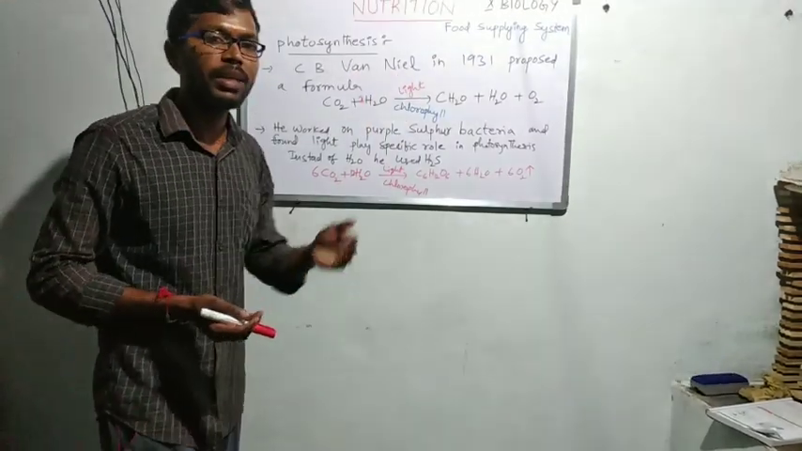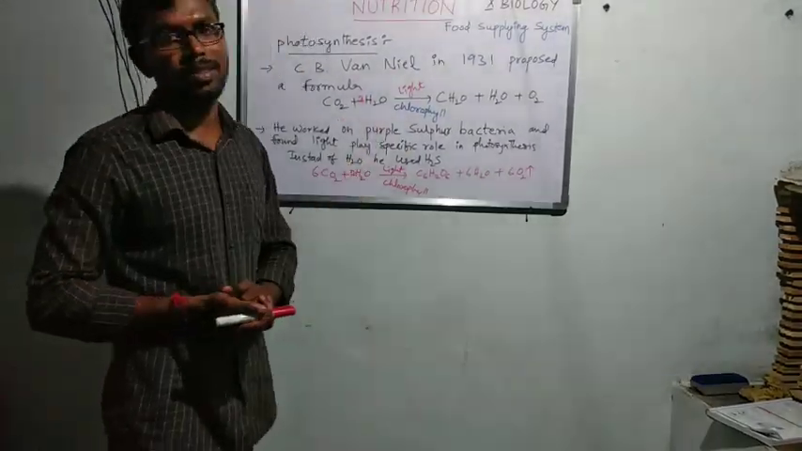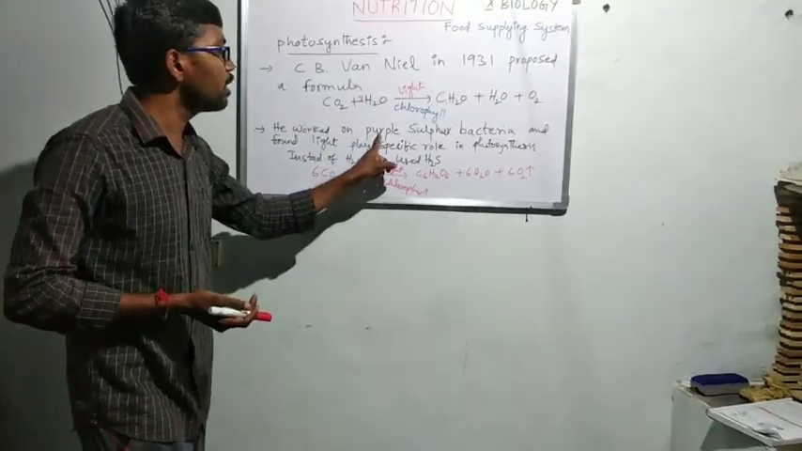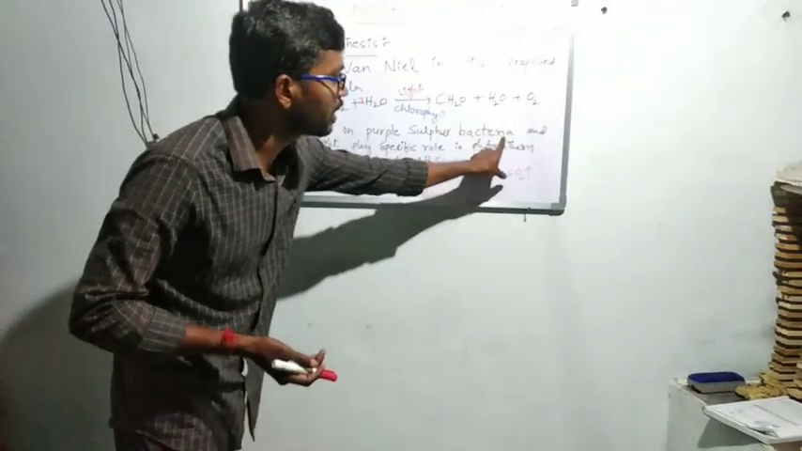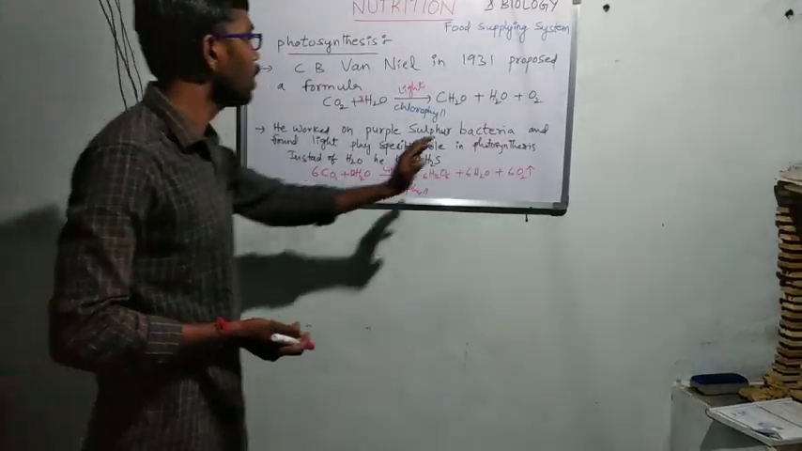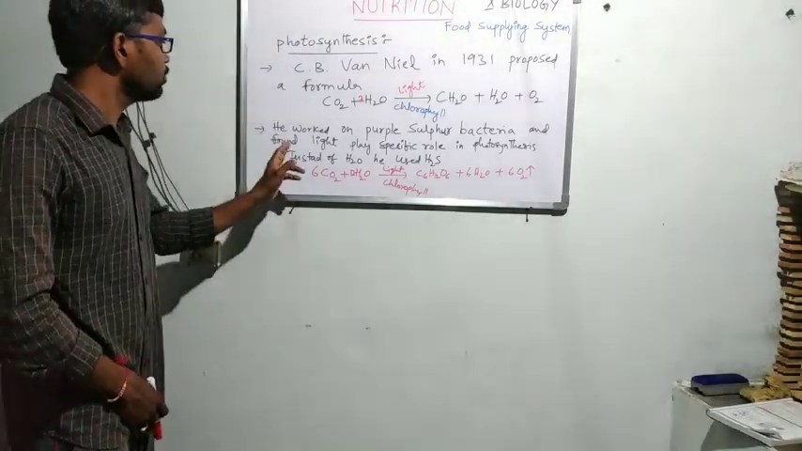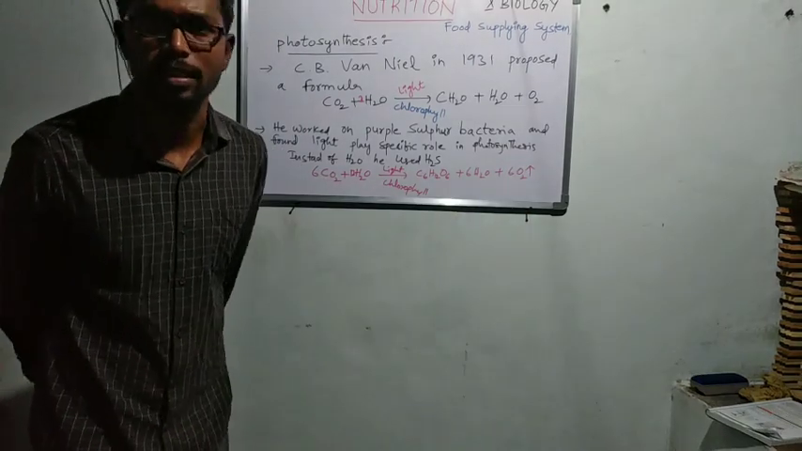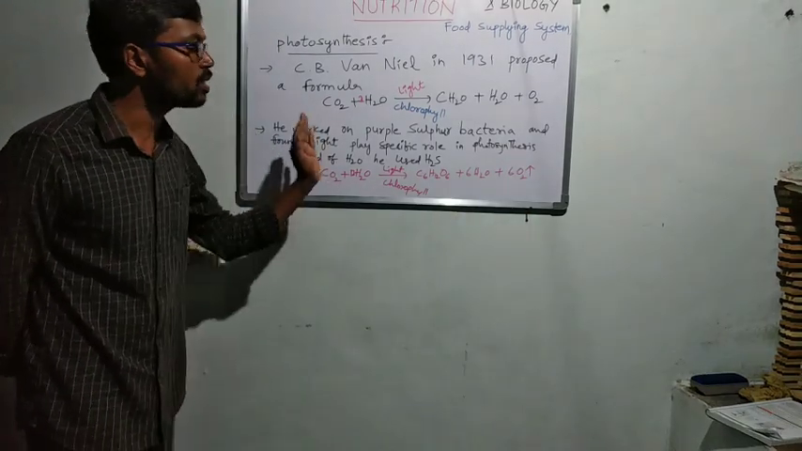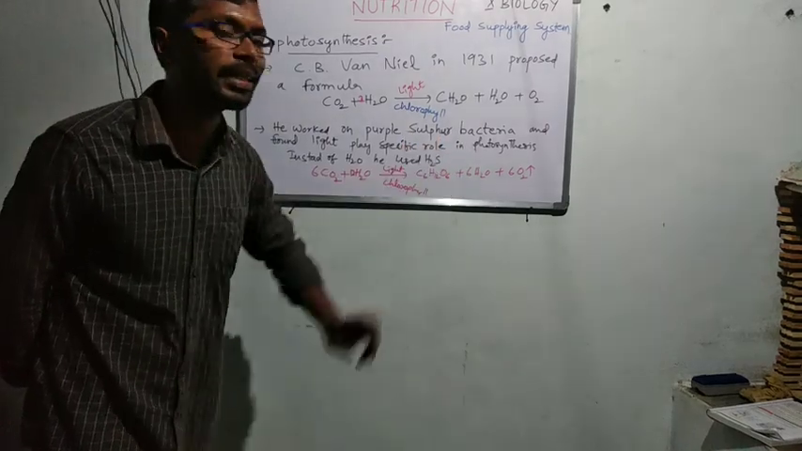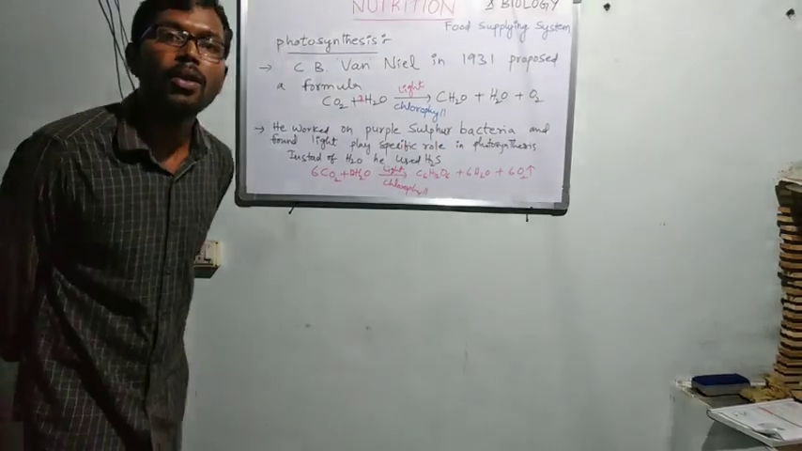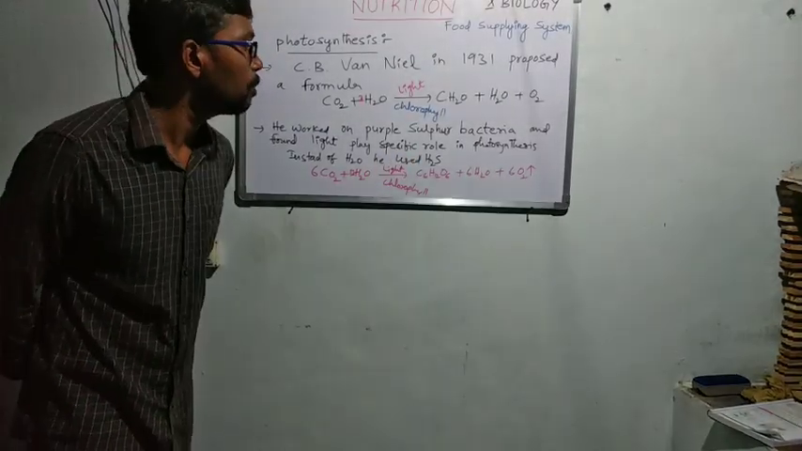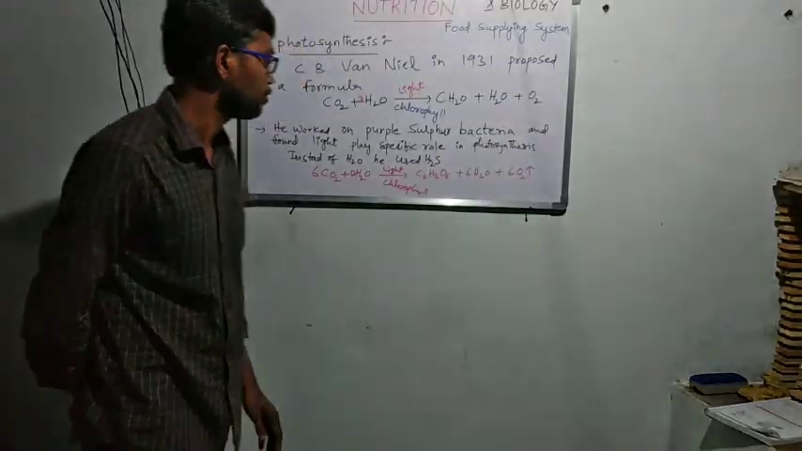When C.B. van Niel started his research, first he worked with purple sulfur bacteria, and he found that light plays a specific role in the process of photosynthesis.